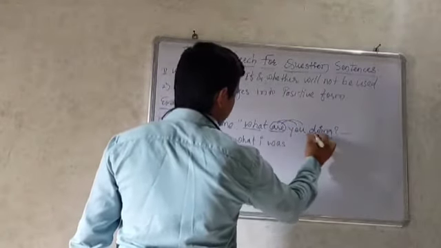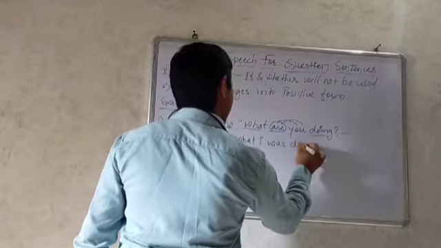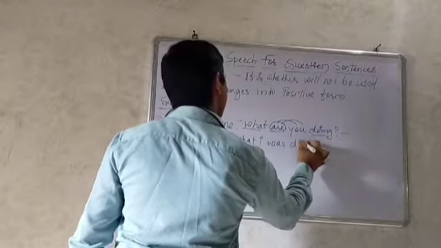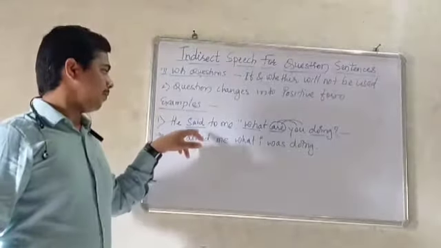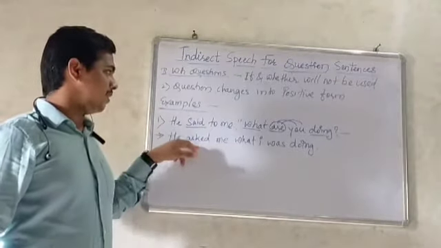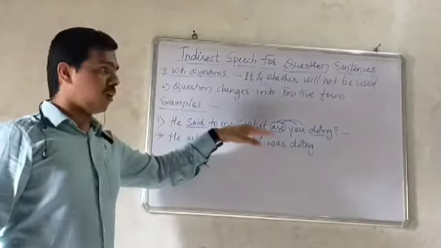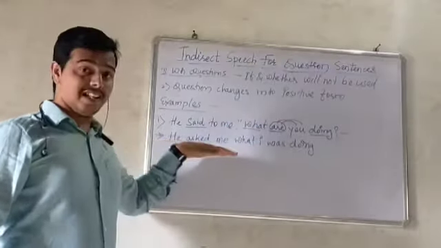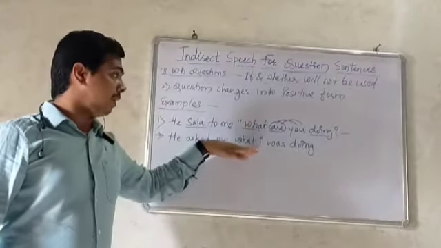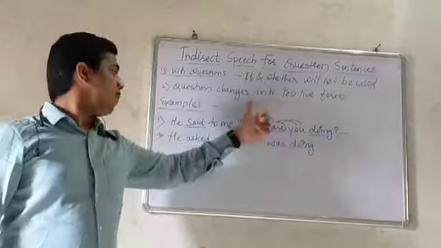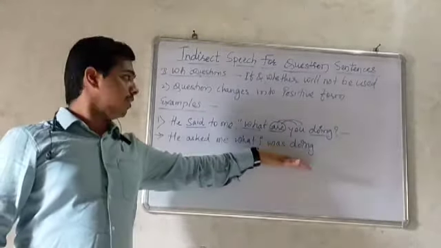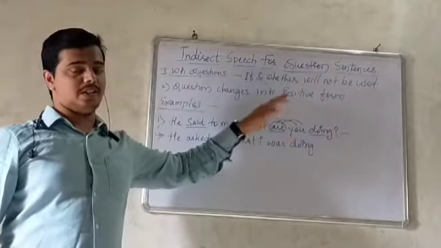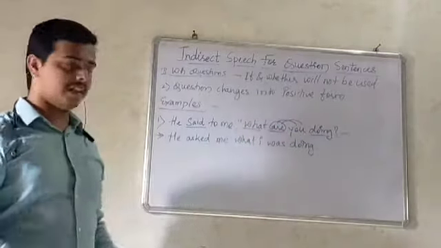What I was doing, as it is. So see here we change said into ask, because he is asking what are you doing. So he asked me what. Here you refers to I. So what I was doing. So this present continuous changes into past continuous.